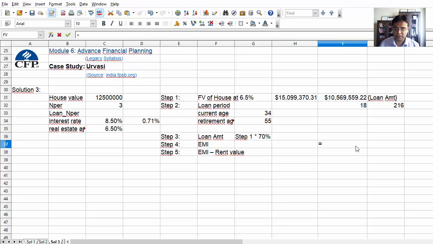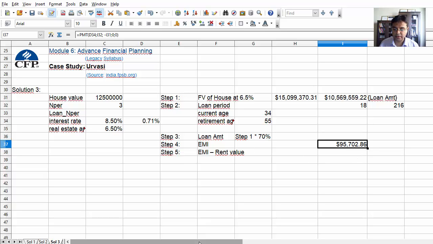Step 4 is the EMI. For that, we have to use the PMT function. You know this is the basic, right? I'll go first with the rate. Number of periods is 216 months. Present value is the loan value. I'll put minus so that the answer is positive. And future value is 0. And remember, type is always 0 because the EMI has to be paid at the end of the month, or at the end of the period. And what we are getting is the EMI value, which comes to 95,702.